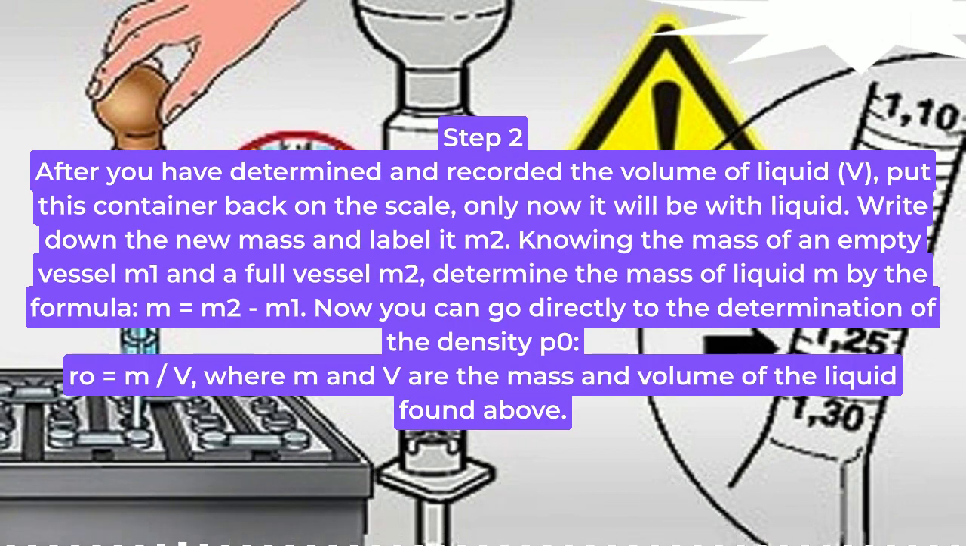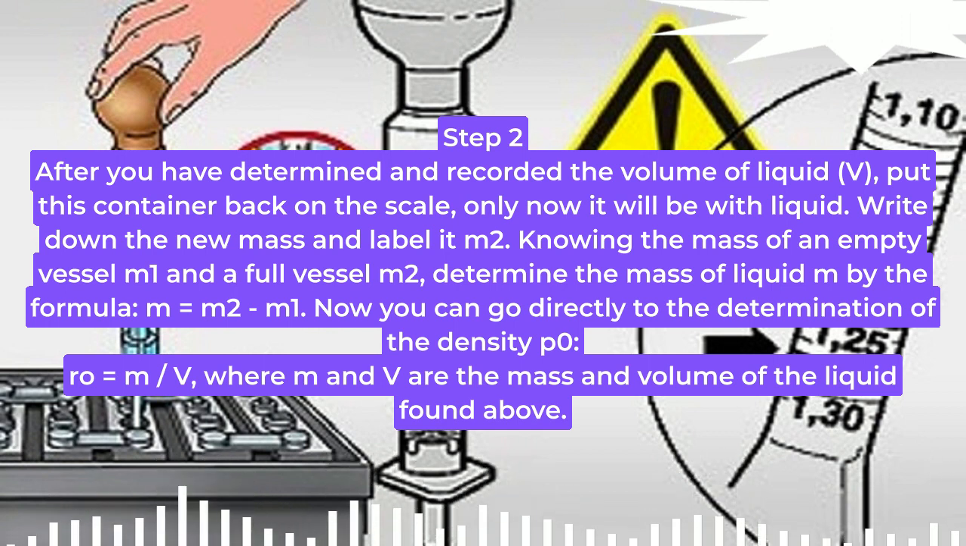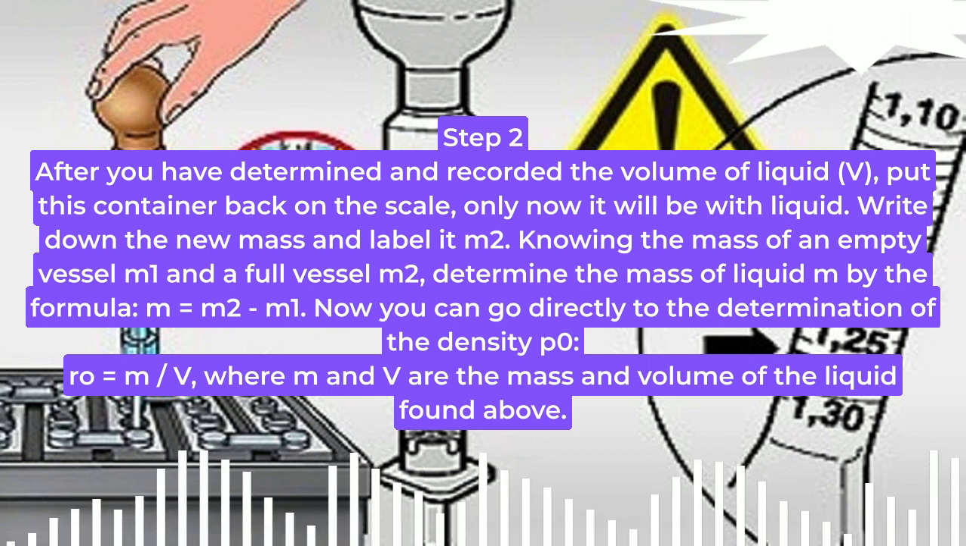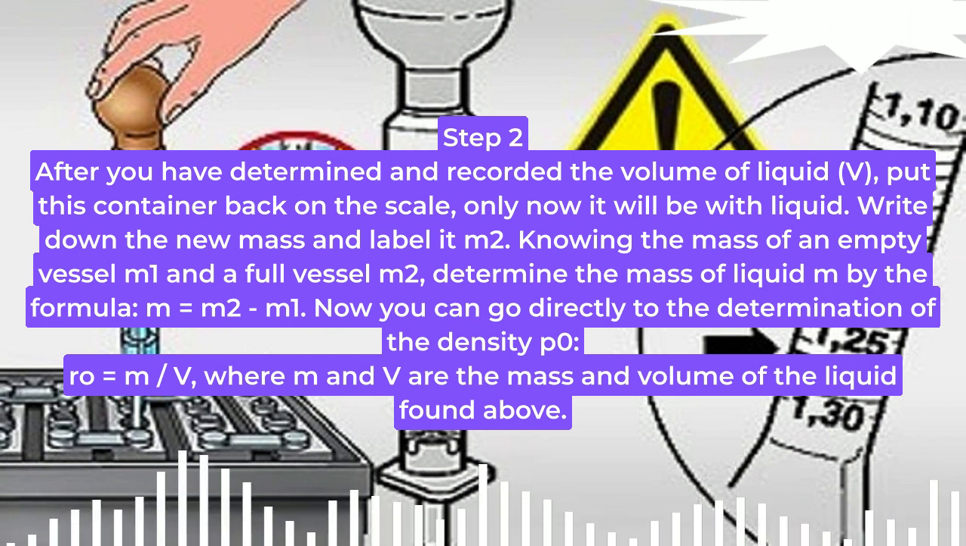Step 2. After you have determined and recorded the volume of liquid, V, put this container back on the scale, only now it will be with liquid. Write down the new mass and label it M2. Knowing the mass of an empty vessel M1 and a full vessel M2, determine the mass of liquid M by the formula M equals M2 minus M1. Now you can go directly to the determination of the density rho. Rho equals M/V, where M and V are the mass and volume of the liquid found above.